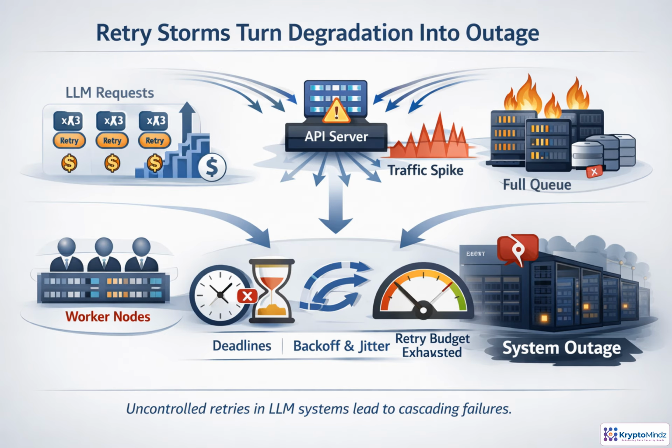Retries feel safe, but in an LLM system they can multiply failure. If a provider gets slow, clients may resend requests before the first ones finish. One user action can become 3 costly generations, all competing for the same workers, queues, and provider capacity. When many clients retry at the same time, normal traffic turns into a spike, latency rises further, and the feedback loop accelerates. The fix is disciplined retry design: clear deadlines, exponential backoff, jitter to spread attempts, and a retry budget so recovery traffic never overwhelms the system.